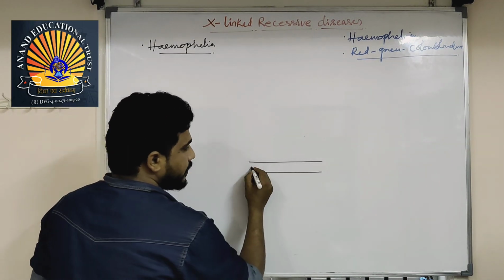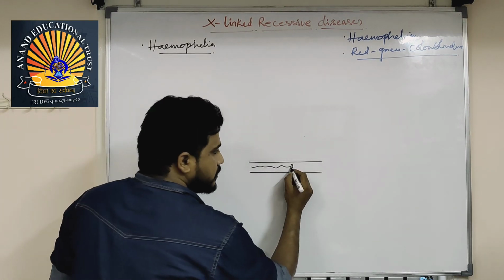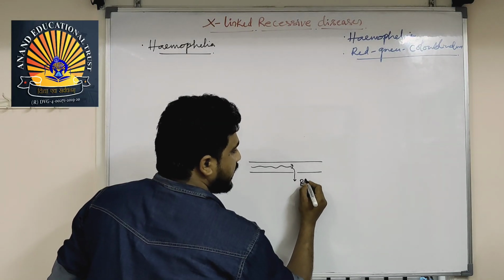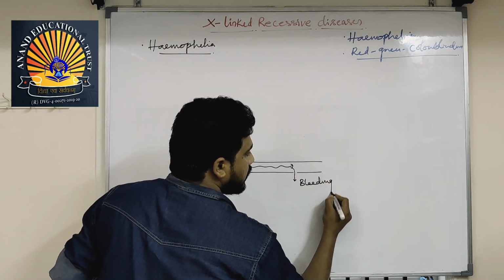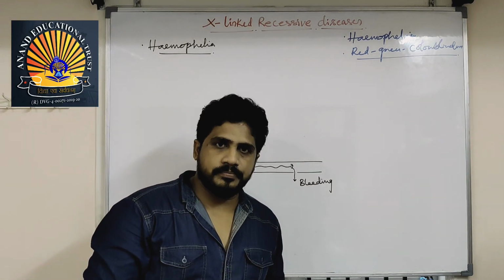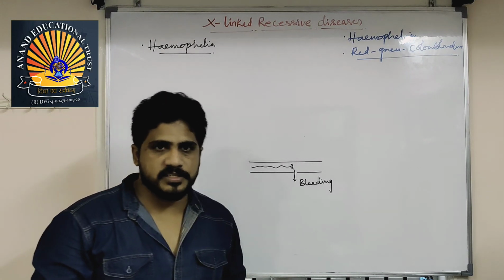This is the blood vessel. Blood is flowing inside the blood vessel. If the blood vessel is cut, the stream of blood coming out of it is called bleeding. Unless the blood vessel is cut, bleeding will never occur. But because we have a closed circulatory system, blood is arrested in the blood vessels.